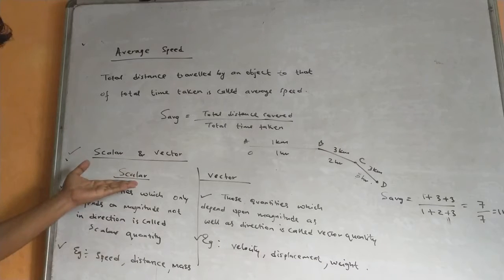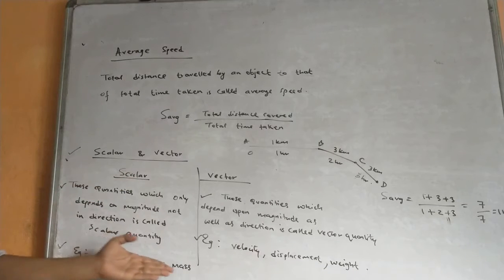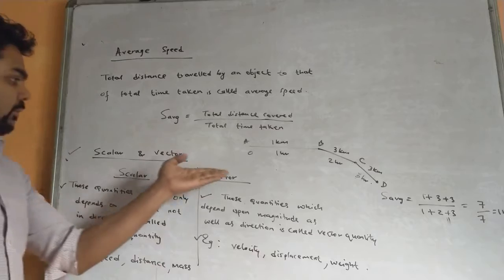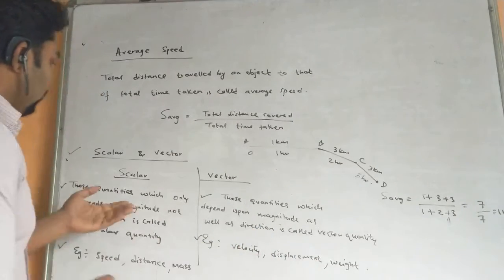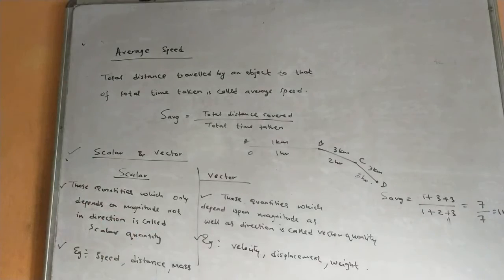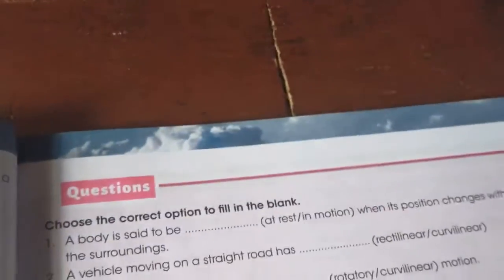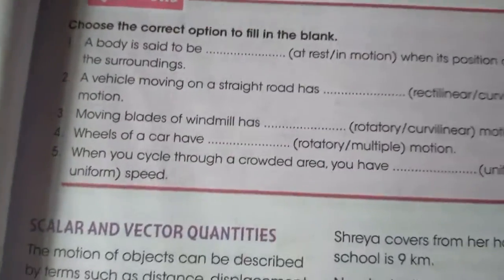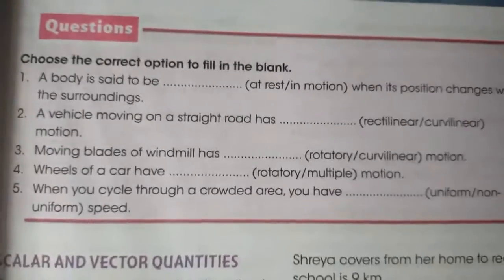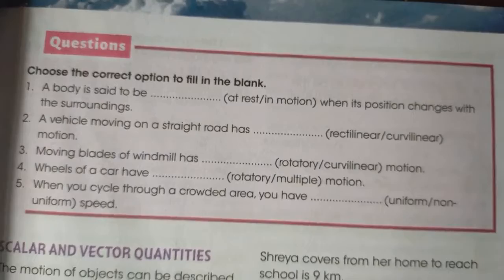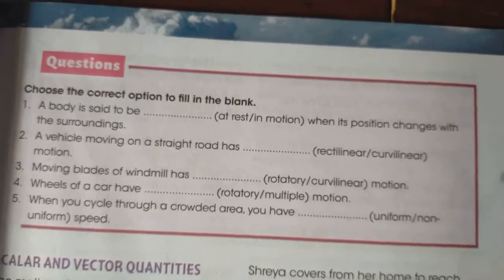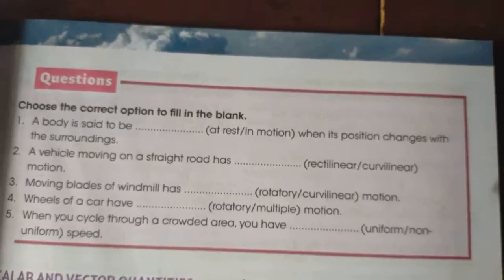So what are the examples of scalar quantity? Speed, distance, mass, these are scalar quantity. Vector means velocity, displacement and weight. So this was all about scalar and vector quantities. In this video I will be showing some questions. This one you need to copy in your exercise book. You can pause the video and you will be noting down this.